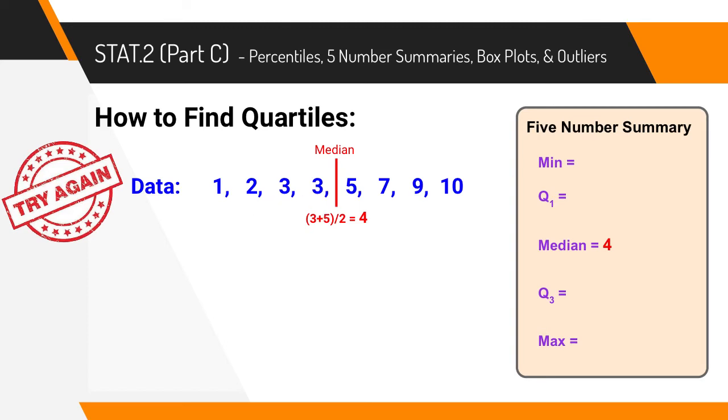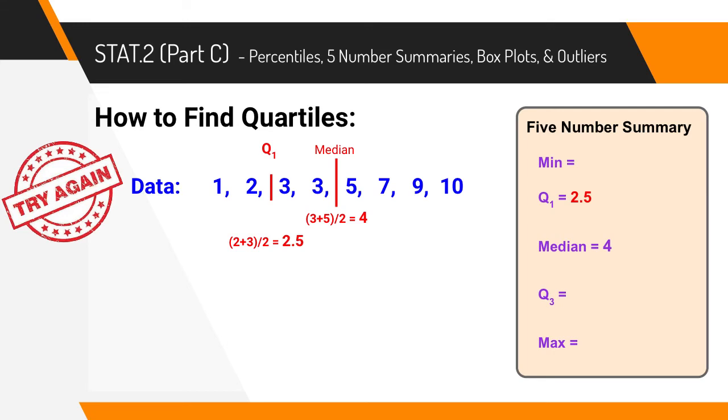So again, we're going to try to find the middle of that. 2 and 3 are our middle numbers. If we were going to find the middle of those, we could add them together and divide by 2, or you might just be able to tell that it's at 2.5. So our Q1, or our lower quartile, is 2.5.